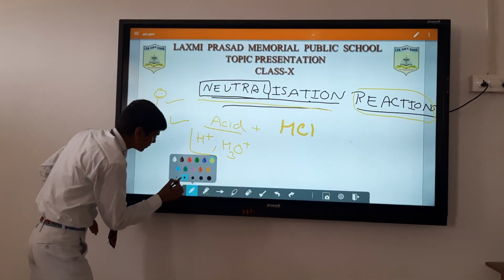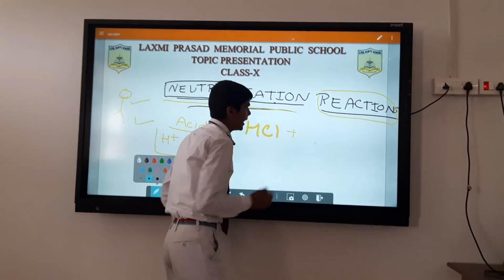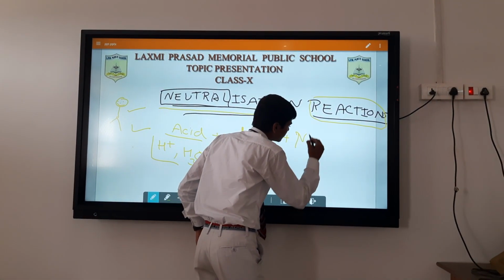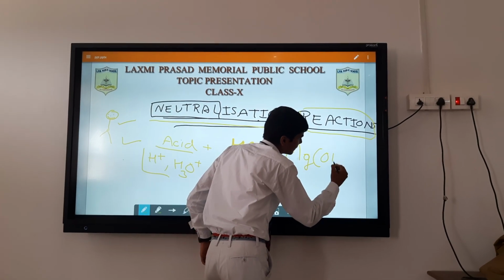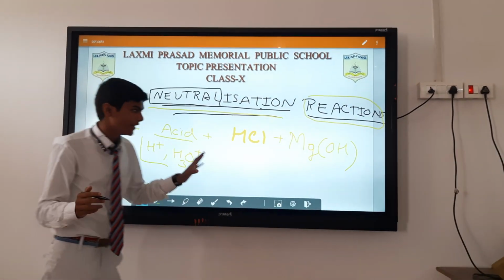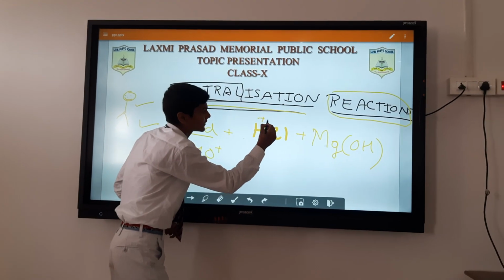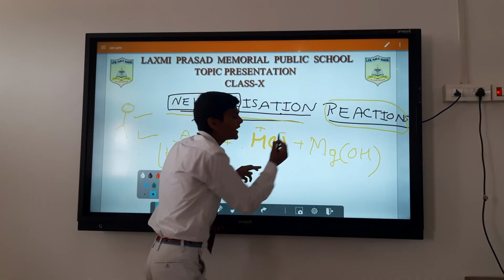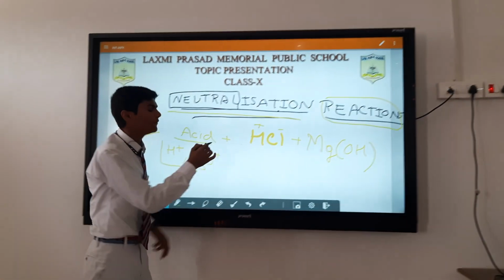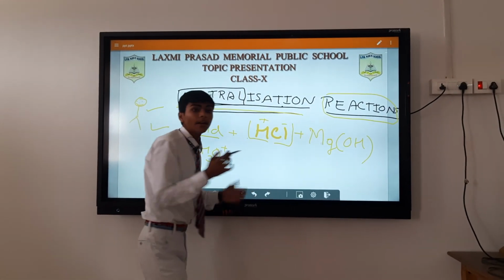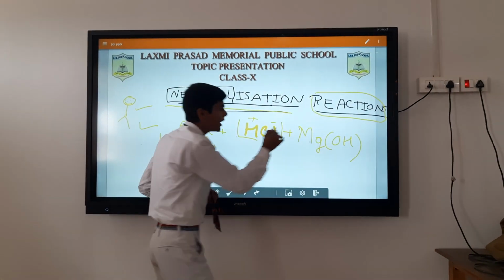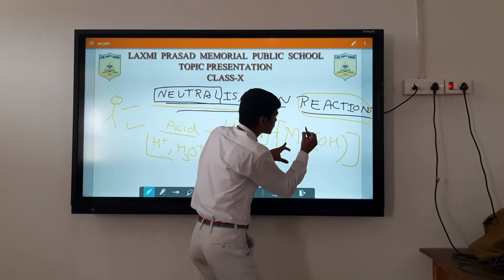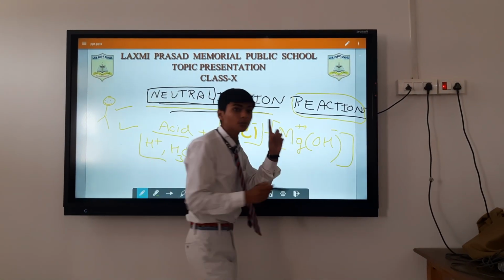If we combine it with a base, magnesium hydroxide, which we also know as milk of magnesia, see here: H plus, the hydrogen ion, carries a positive charge and Cl carries a negative charge, so we infer that it is an acid, hydrochloric acid. And now Mg(OH)2, which carries OH minus charges. Look here, Mg carries a plus 2 charge and OH carries a minus 1 charge.